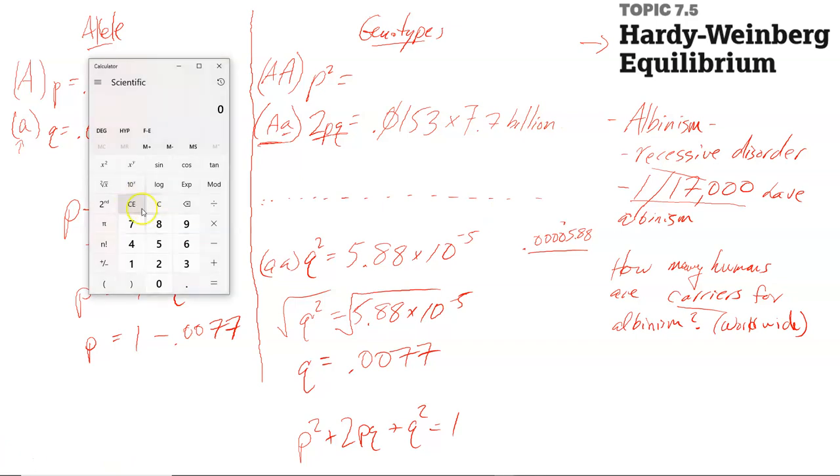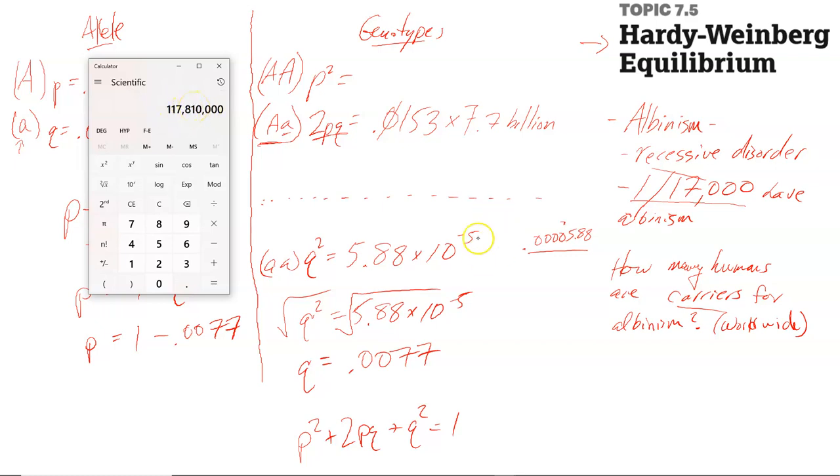Okay, so 0.0153 times 7.7 billion. It's going to give me about 117.8 million, right?